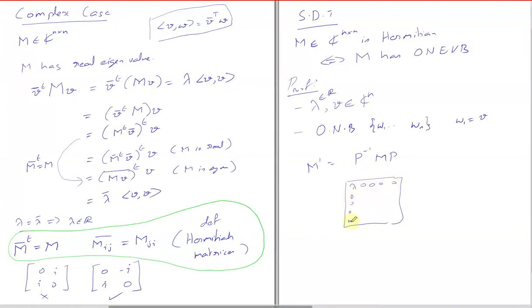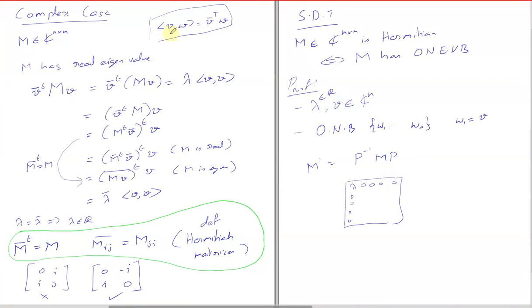And how did this become 0? Sir, because of symmetricity. Is M prime symmetric? Sir, in this case, not. Okay, why? Where does it go wrong? Because sir, M is Hermitian, which doesn't necessarily imply a symmetric matrix. Yeah, but maybe then can we say M prime is Hermitian? I think so, sir.